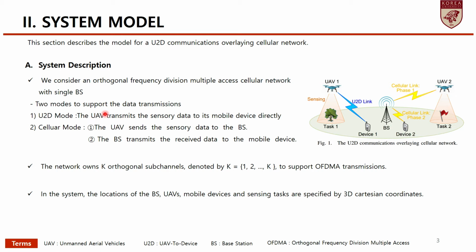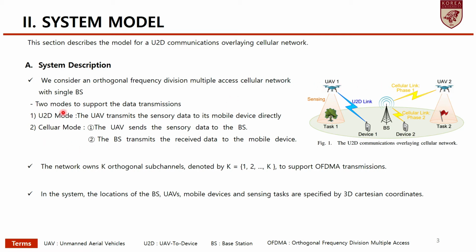This considers an orthogonal frequency division multiple access cellular network with a single base station. Look at Figure 1. Each UAV is required to perform a sensing task and transmit the sensory data to the corresponding mobile device on the ground.